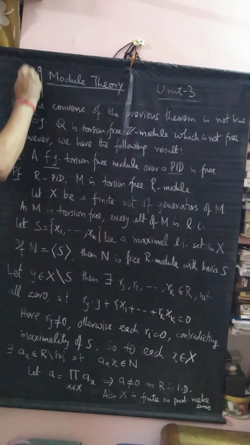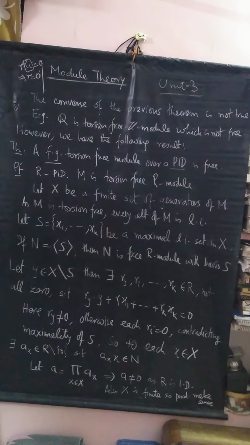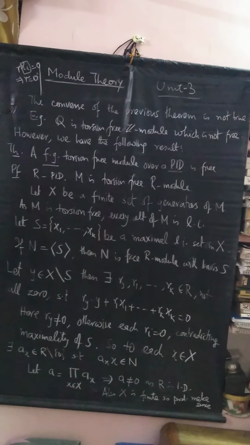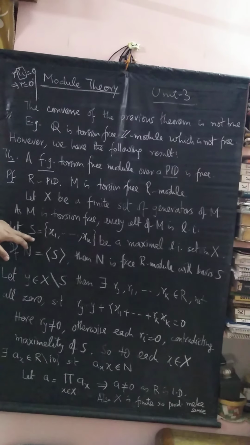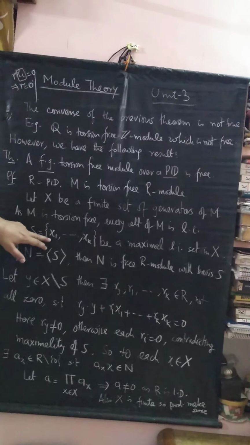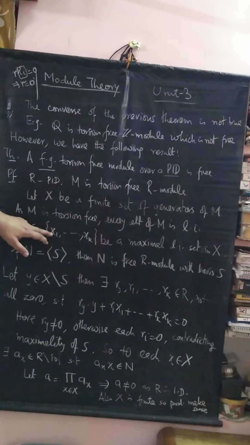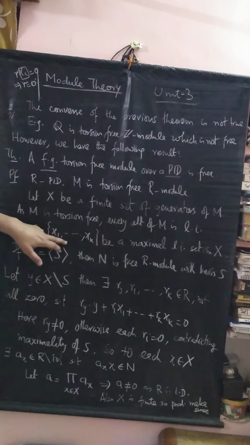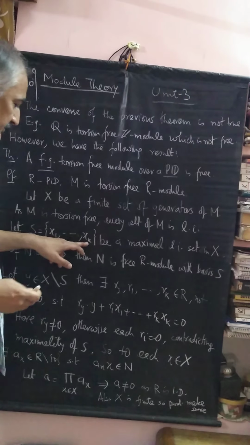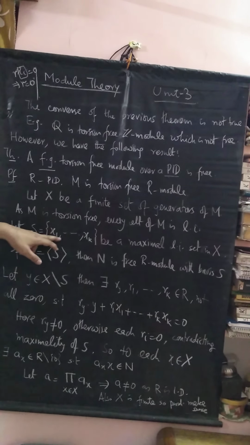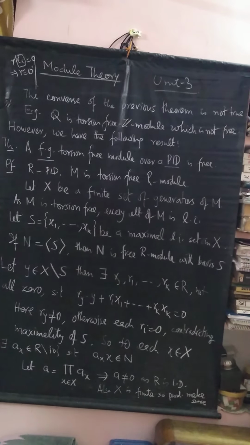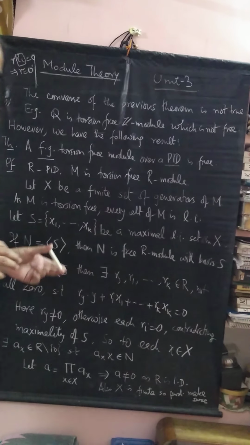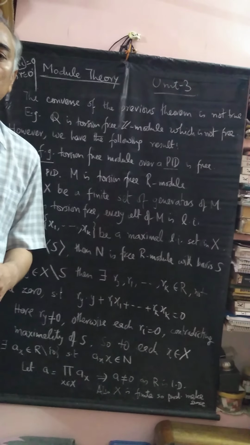So each xi in X is linearly independent, and let S be a maximal linearly independent set in X. So you have elements of the module x1, x2, ..., xk, such that r1 x1 plus r2 x2 plus ... plus rk xk is 0 implies each ri is 0, and you cannot have any k plus 1 or more elements like this.